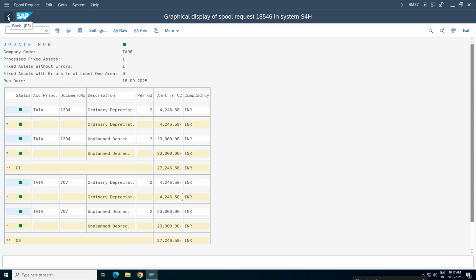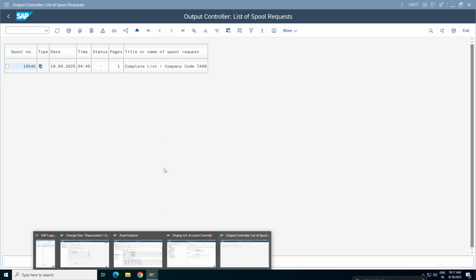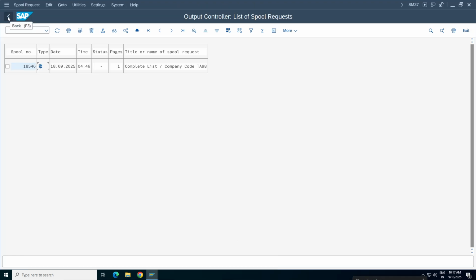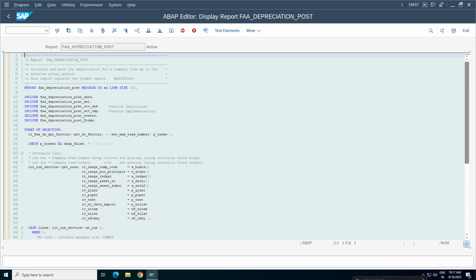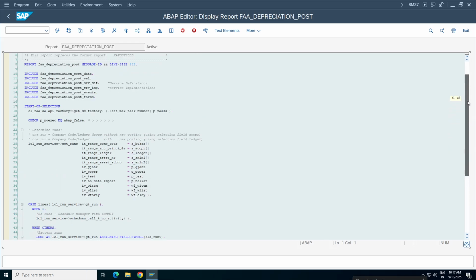Make sense? Now see, for us it is very easy, right? Each and every transaction, it is very easy. You know, when SAP was initially developed, they wrote very complicated code here. See, we have a lot of code here. I'm not a programmer, I don't understand it also.